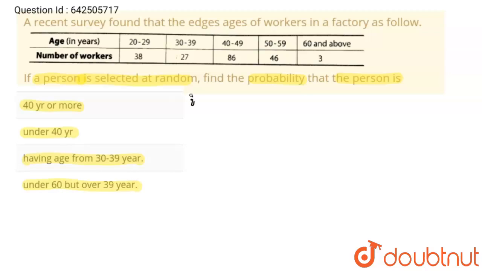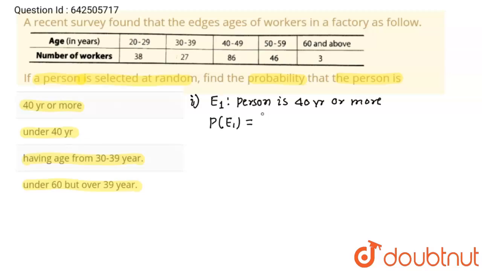The first question is about the probability that the person is 40 years or more. So I am going to take one event E1, the person is 40 years or more, and we have to find the probability of E1.